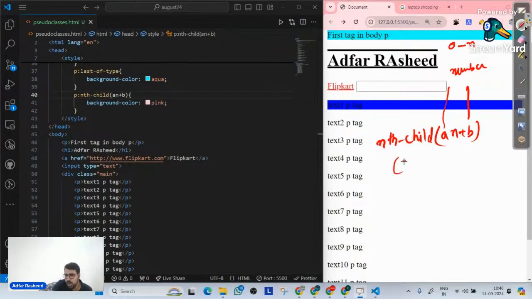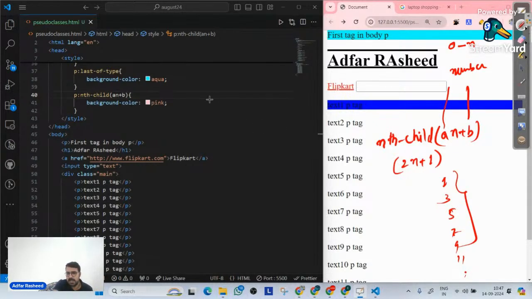Let's suppose I will write 2n plus 1. What does 2n plus 1 mean? 2 into 0 is 0 plus 1, so 1. 2 into 1 is 2 plus 1, 3. 2 into 2 is 4, plus 1 is 5, then 7, 9. So all these elements, and so on and so forth, will be implemented.